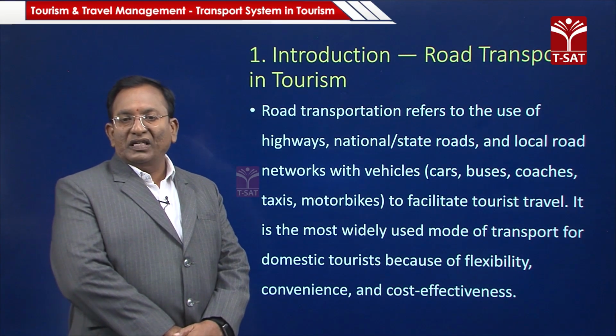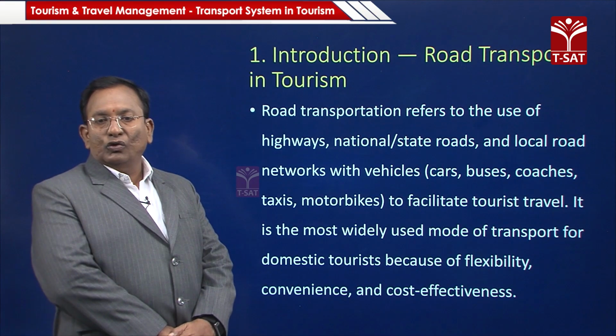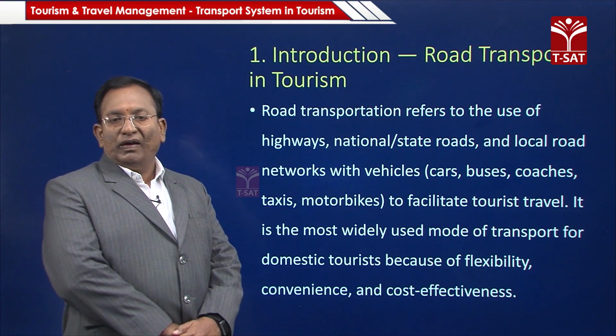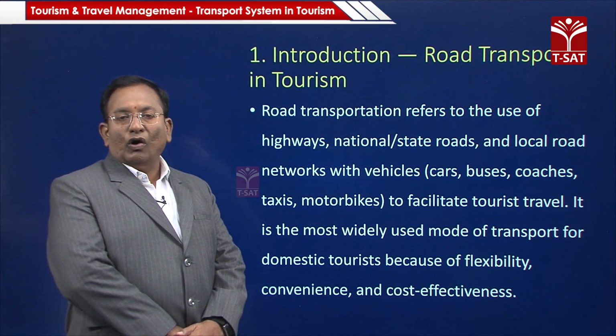It is the most widely used mode of transport, and an easy way for domestic tourists because of flexibility, convenience and cost effectiveness.